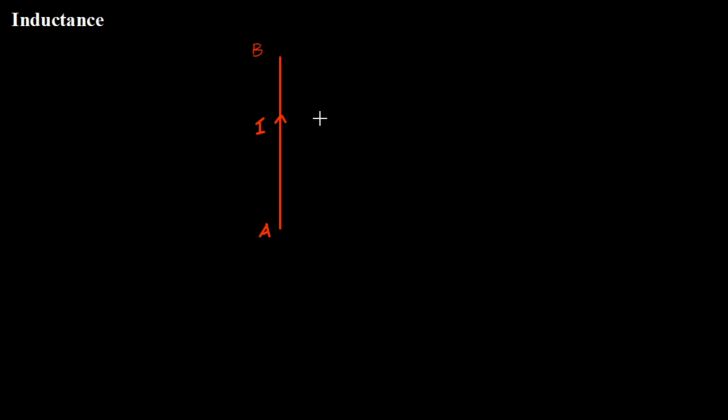So current is flowing, and you know that it's going to create a magnetic field, radially around it, right? Because we follow the right hand thumb rule to find the magnetic field. So we are going to have a magnetic field around this conductor, and that is fine.